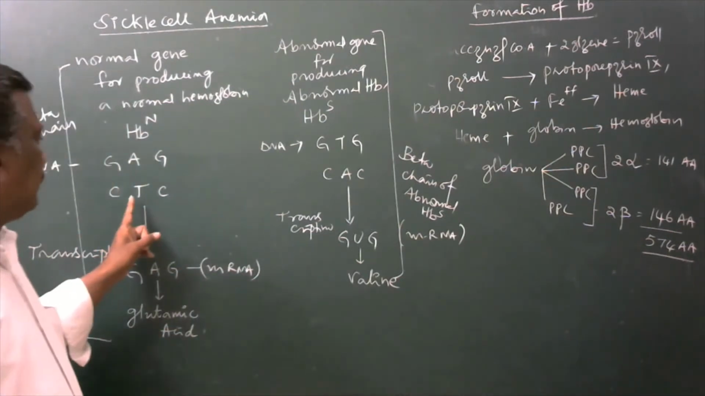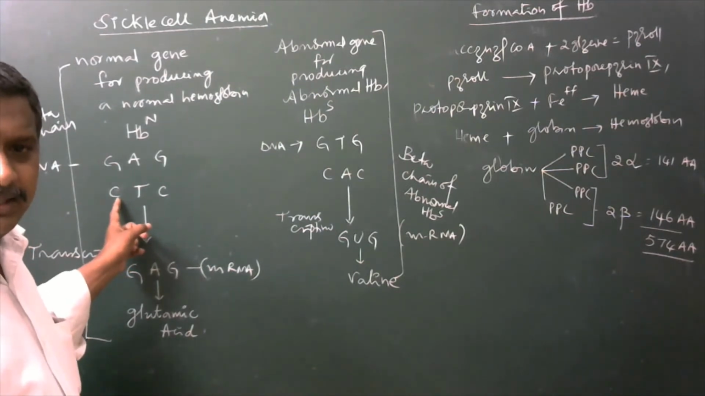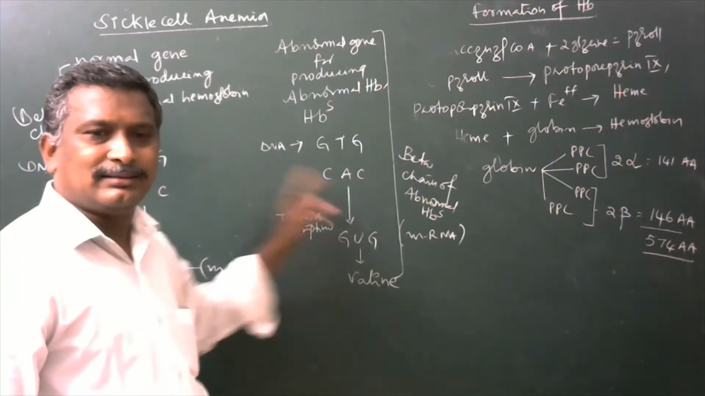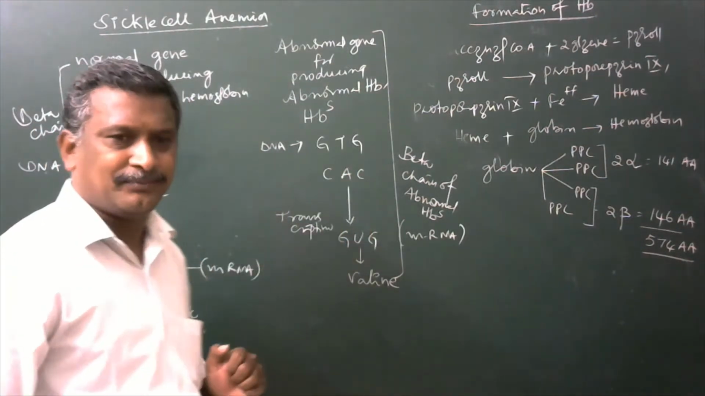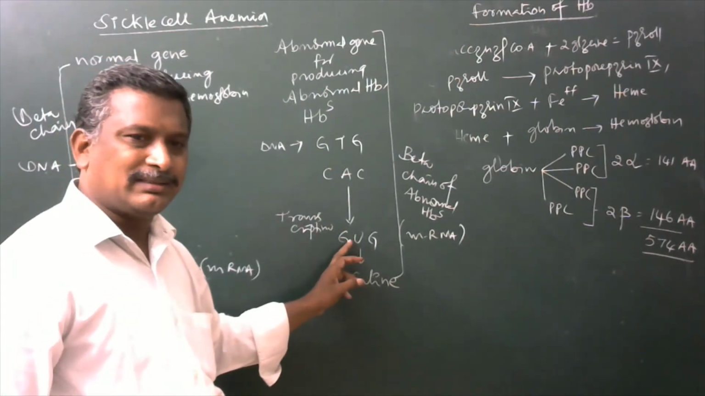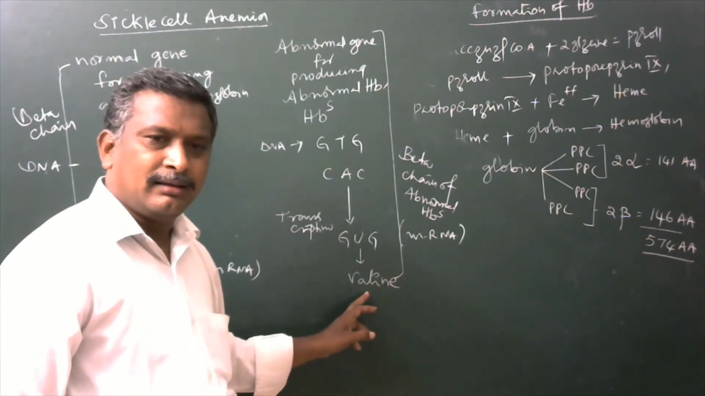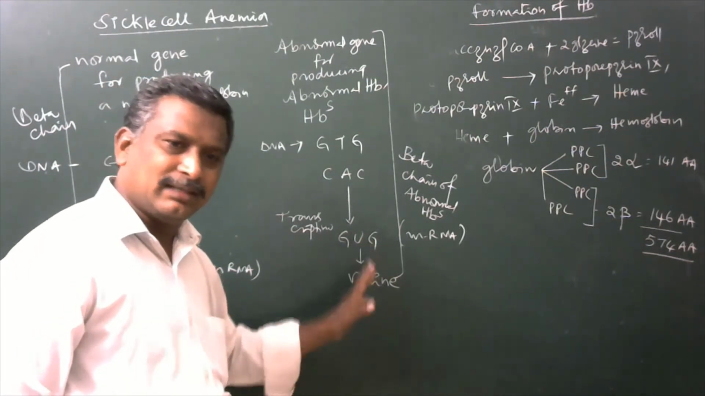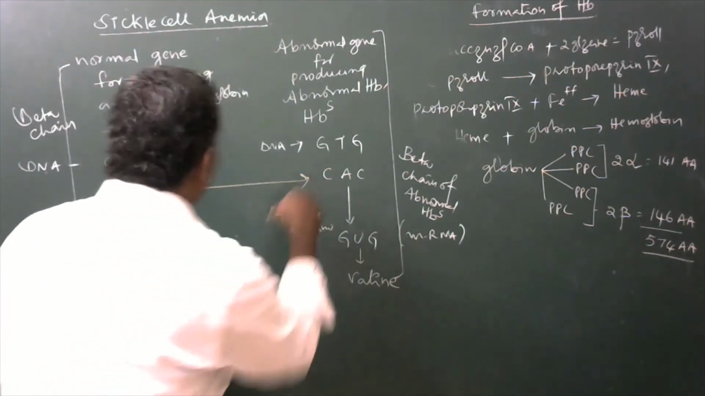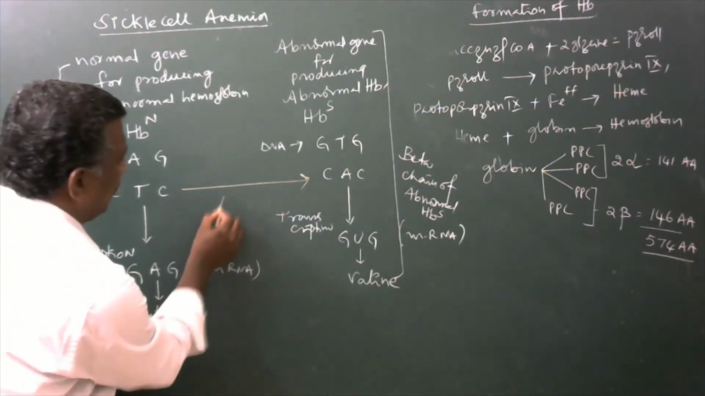Finally, CTC, it is a triplet codon in which the middle letter, that is the thymine, is going to be replaced by adenine. Hence CTC is converted to CAC. Now the CAC codes for GUG, especially on mRNA, that GUG codes for the amino acid valine. So valine is going to be developed in this. Here simply the thymine is replaced by adenine. It is said to be a point mutation.